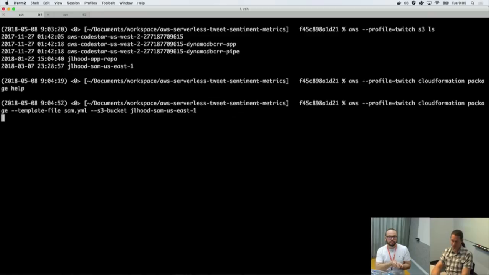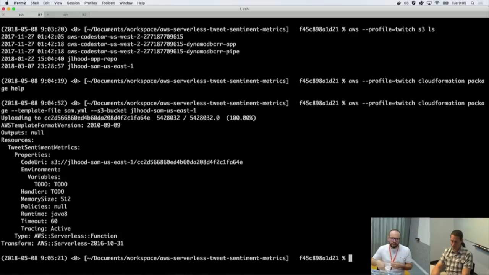It's probably going to error on me, but let's see. You should have an output as well. Oh, actually, I think by default we just have a template. Okay. So something happened where it uploaded some object to my S3 bucket, and then it just spit out a new template.